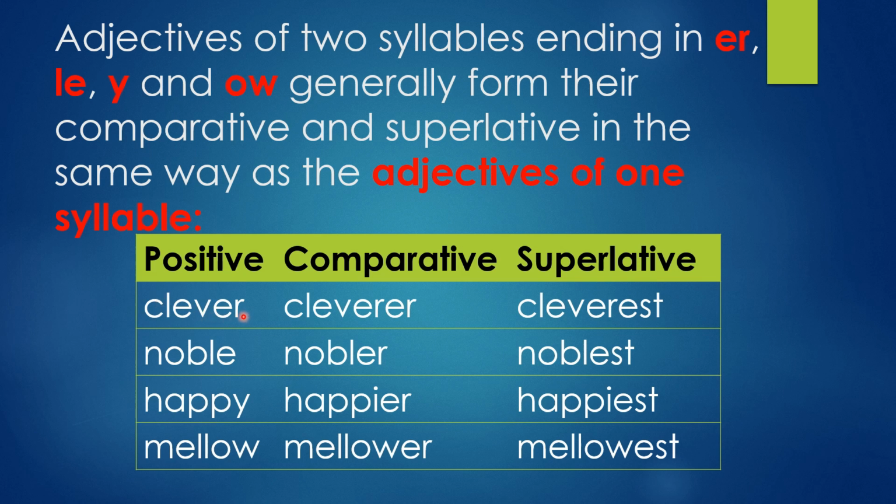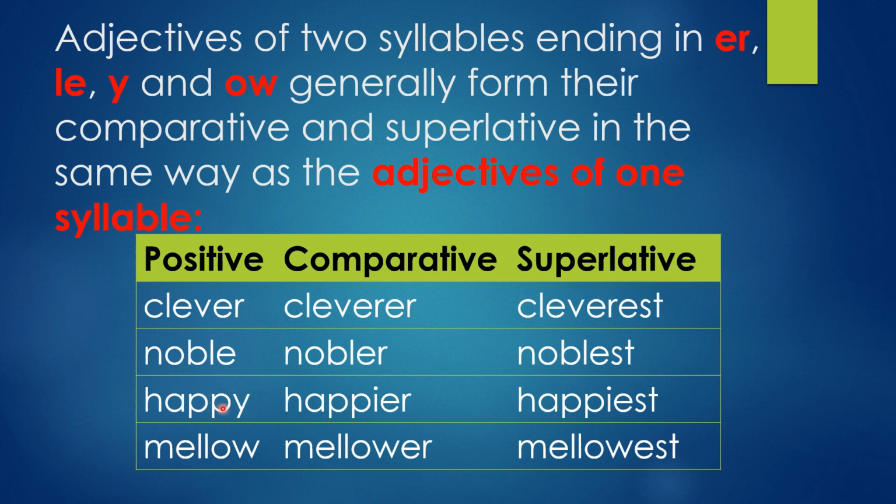Okay. Then clever, ending with R, so we have to add ER and EST. Noble, ending with LE. R only we have to add, and ST only we have to add.